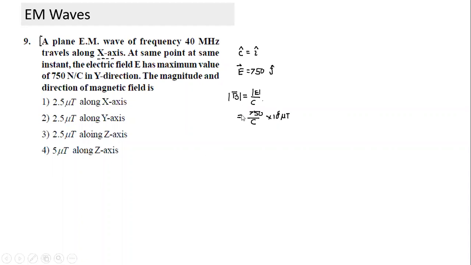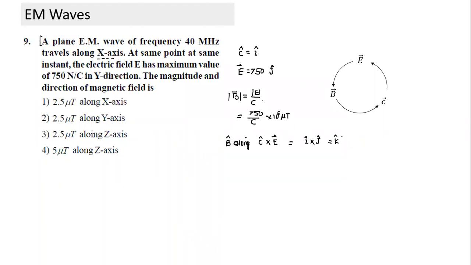How do I find direction? For finding direction, I have to use this. So direction of B will be along C cross E. So direction of B will be along C cap cross E cap direction. What is C cap cross E cap direction? C cap is I cap, cross J cap, which is equal to K cap, along Z direction. So are you clear?